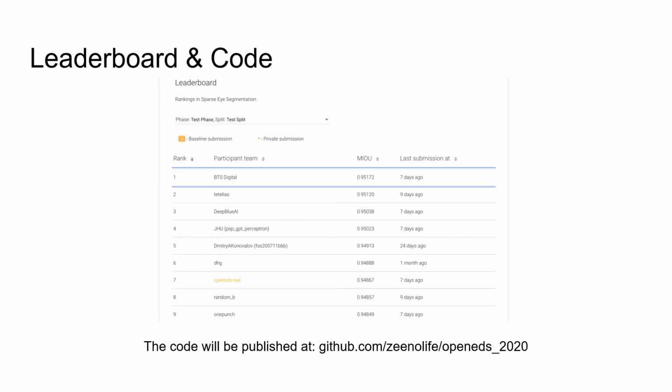Using all of the techniques described, we were able to get first place in the competition. However, we believe that given time, we would be able to get even better scores. Also, the code will be published at the following link.